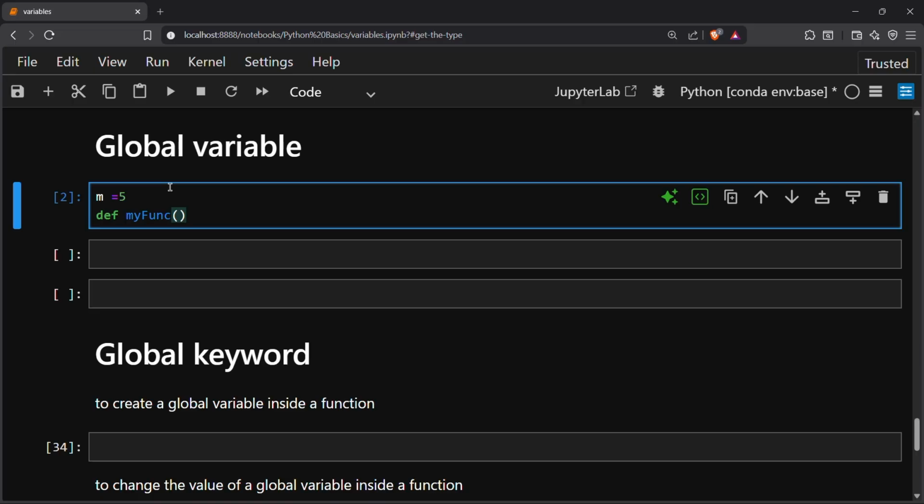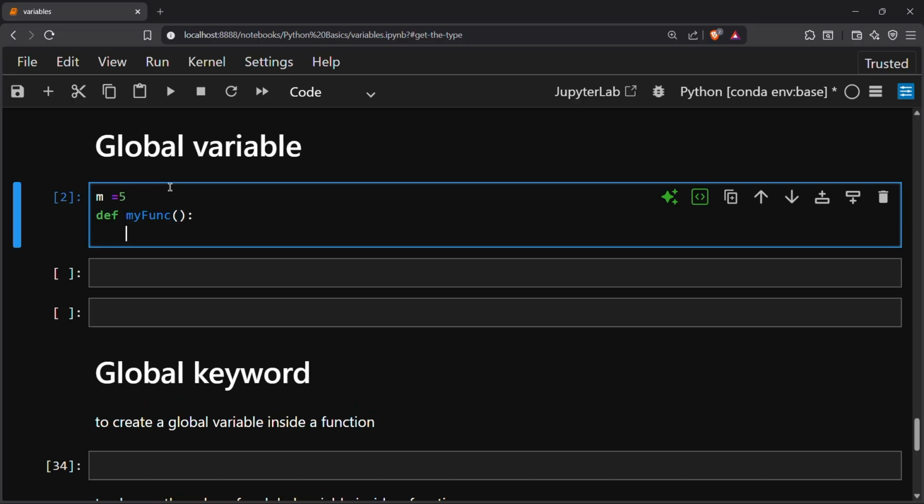Okay, so this is my function, and I will create the same variable name with a different value to understand.